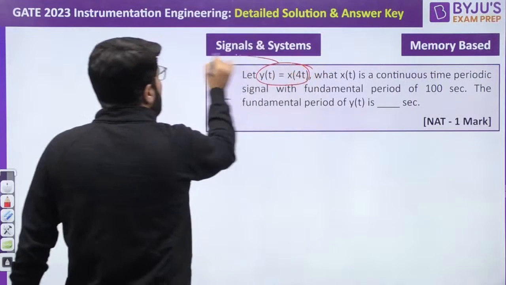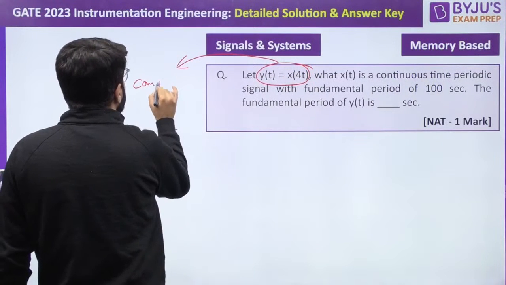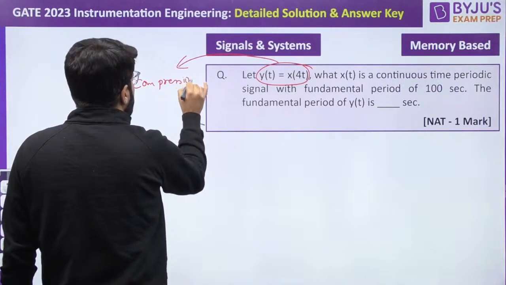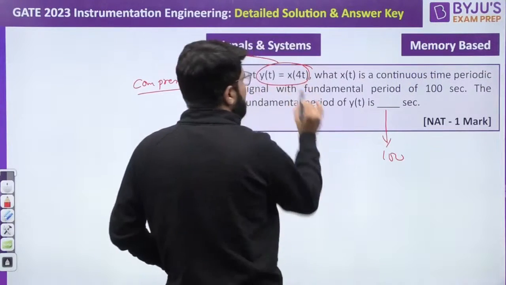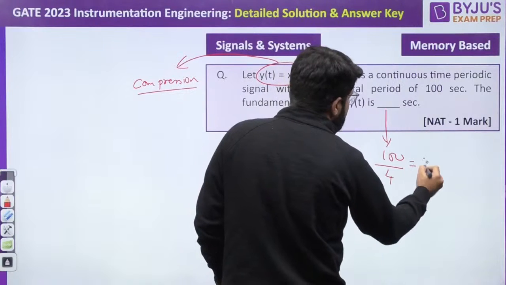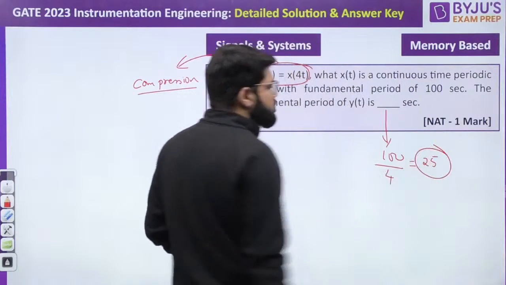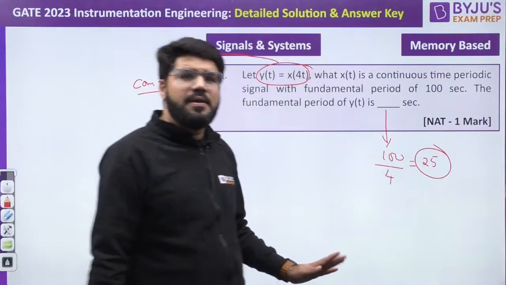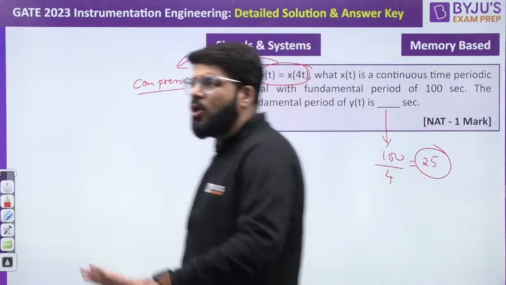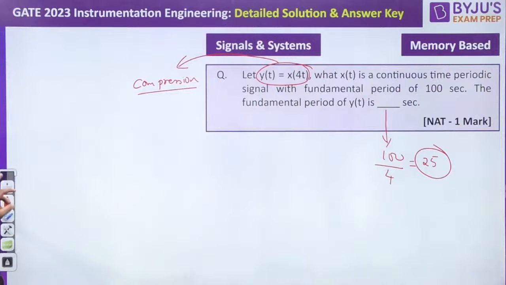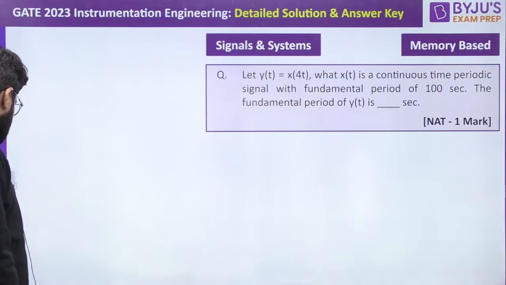So dear, x(4t) represents compression. Okay, and because it is compression, the time period will be compressed by what factor? By the factor of 4. So 100 by 4, answer is 25 seconds. Finish. So simple. It is the 25 seconds. Done hai? Chalo, moving ahead to the next. I'm telling you, almost all questions of signals are on the easy level. Okay, let us go to the next question then.